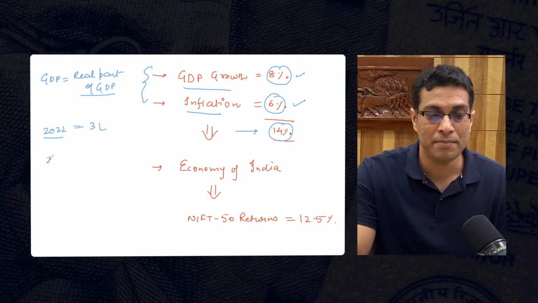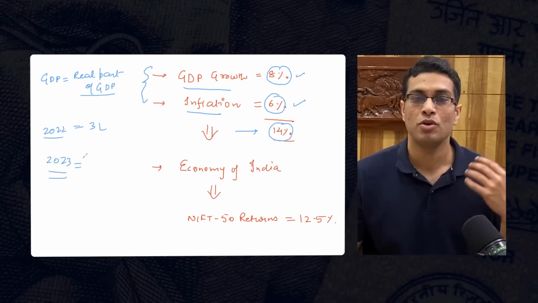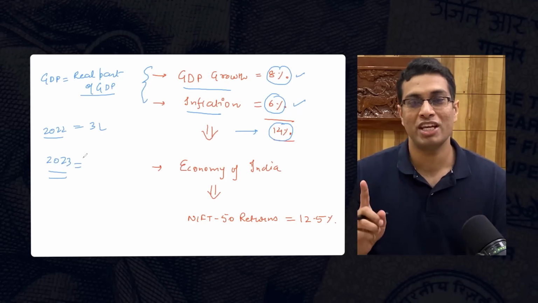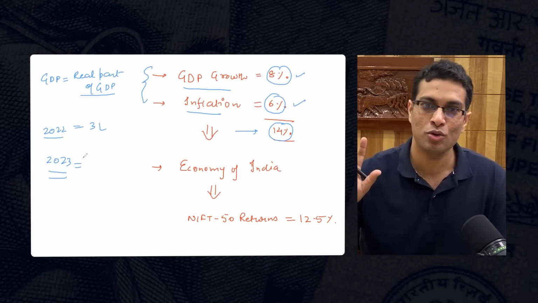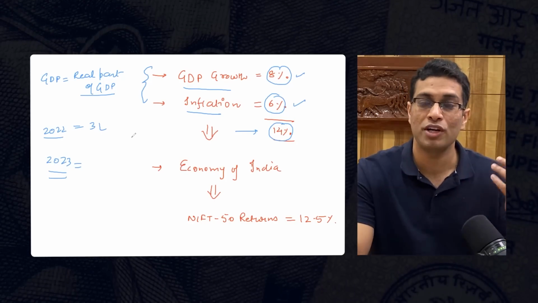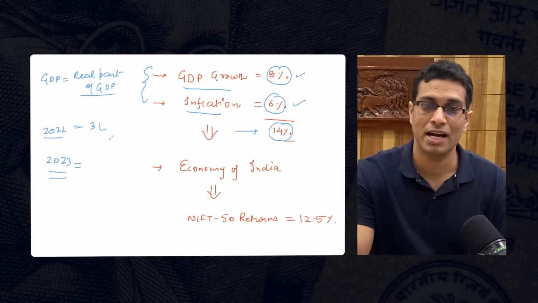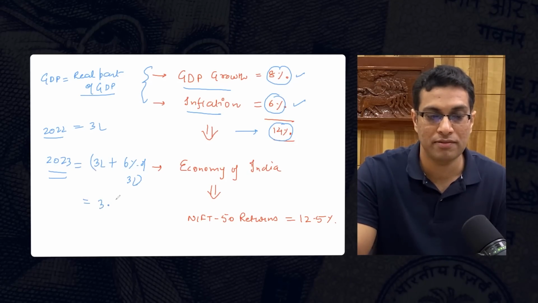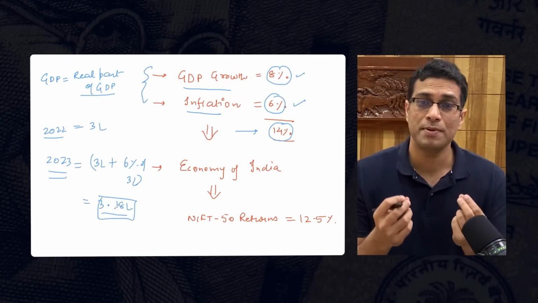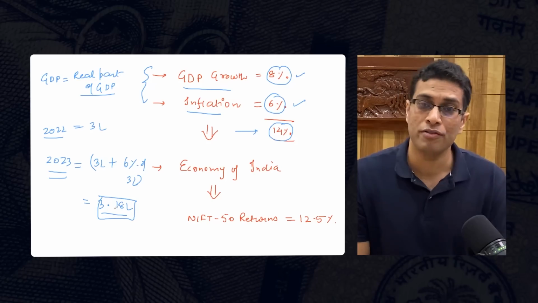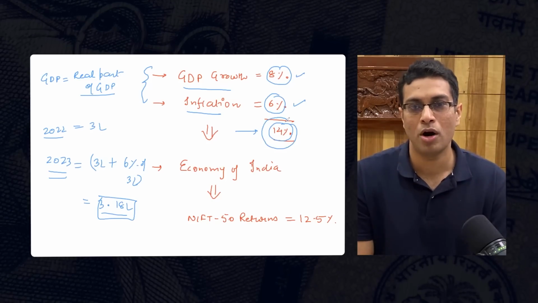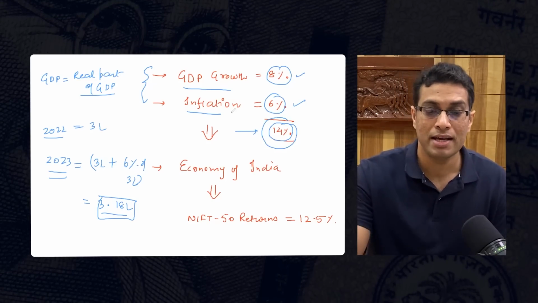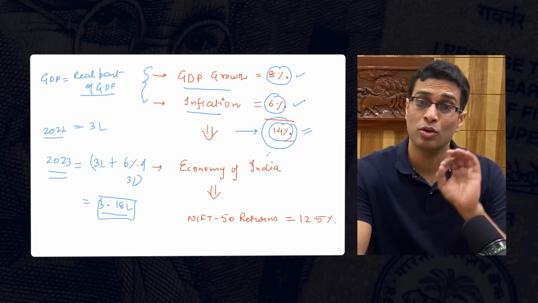But every year what happens is that inflation also rises. So assume next year also there is only one Maruti car that is produced, but inflation also goes up by 6 to 8% in India. So what is the total value of goods and services that is produced? It will become 3 lakh plus 6% of 3 lakh. So this will become roughly 3.18 lakh. So this becomes the total value of GDP of an economy. So the bottom line that I want to outline is that the growth in India is roughly 14%. This is the growth number for India.